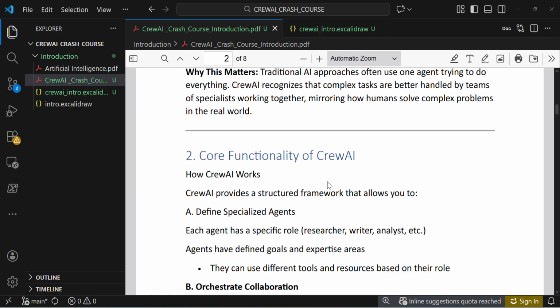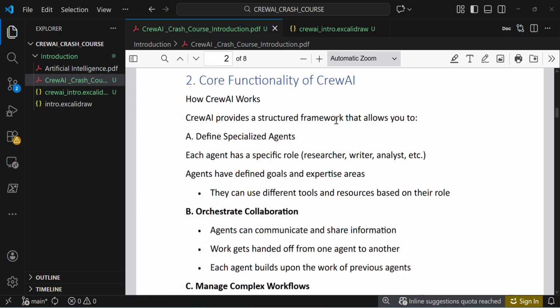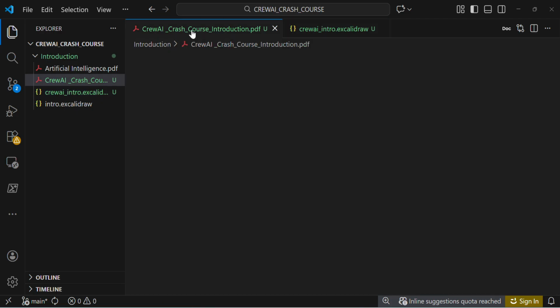Okay, the next one is the core functionality of Crewai. How does Crewai work? Crewai provides a structured framework that allows you to define specialized agents. For example, for this research agent, I can give the agent's role, goal, and backstory. In this lecture, we are only going to learn the introduction. From tomorrow onwards we are going to do some hands-on experience, where we are going to implement some agents. So this particular agent has a role, goal, and backstory. This is what they are saying here.